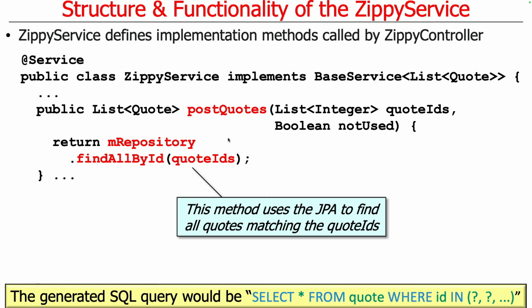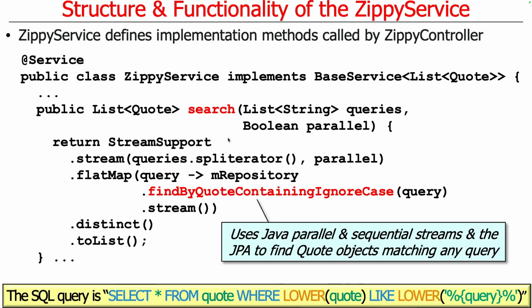Notice that everything we've done so far has been making method calls on the repository that we didn't have to write, because either those things come out of the box, or as we'll see, we did specify some. So this implementation of search is going to use find by quote containing ignore case. This is something that we defined in order to find a quote that contains the query in a case-insensitive way.